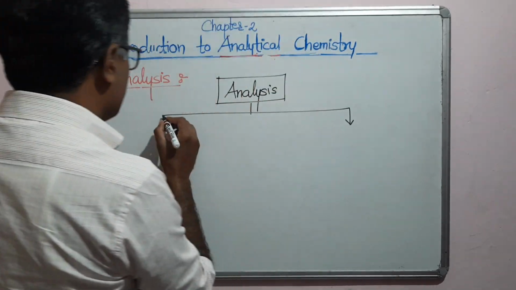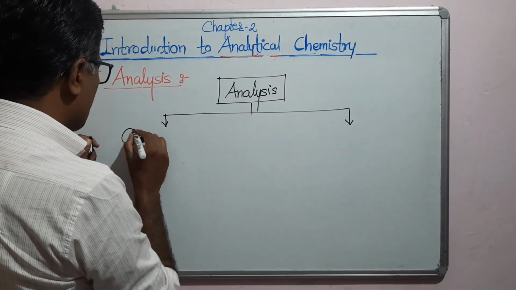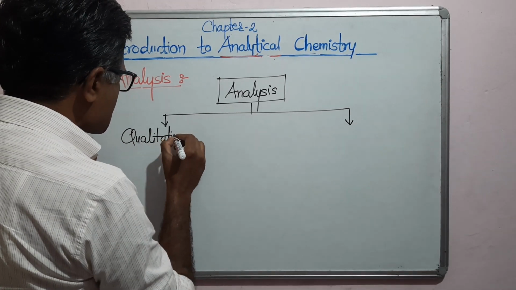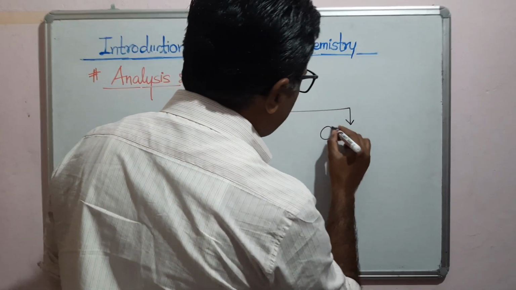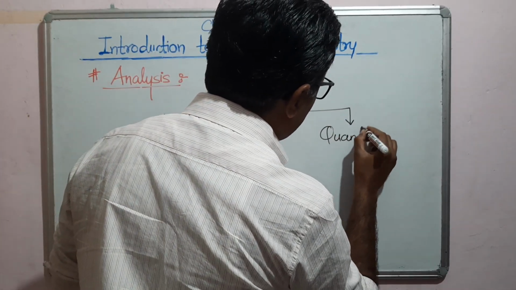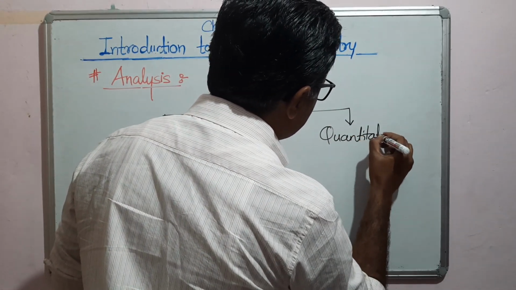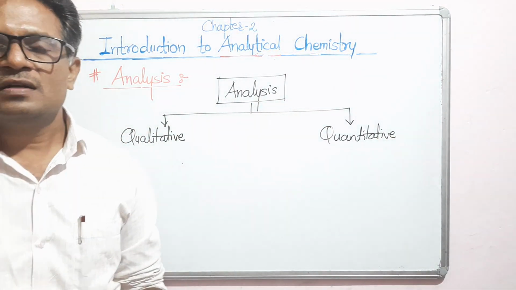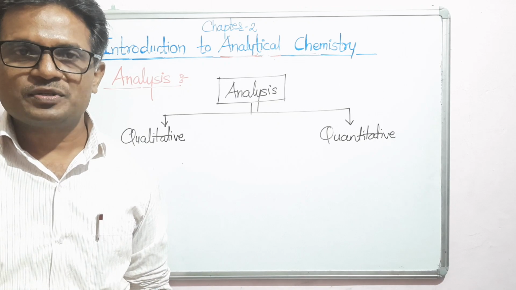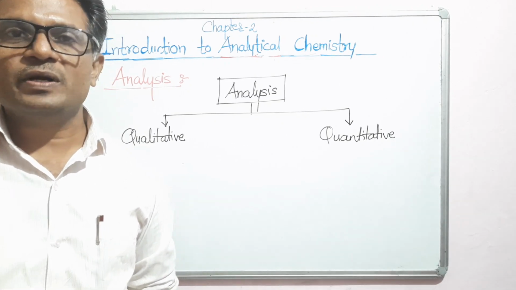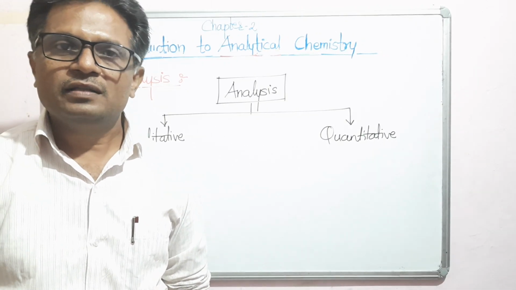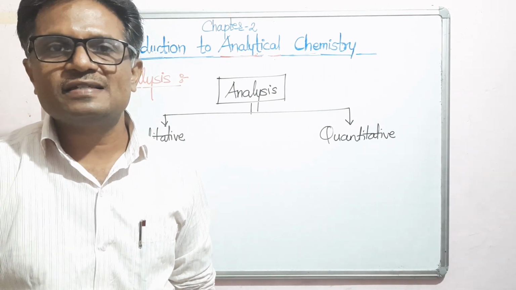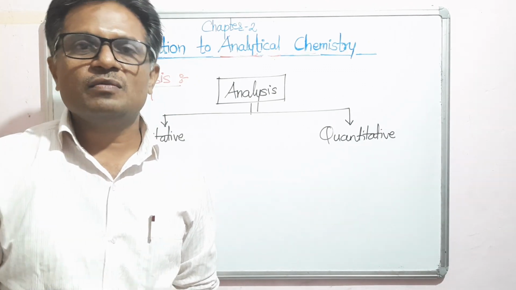The first type is the qualitative analysis, and the second way is the quantitative analysis. Now, in qualitative analysis, you are just identifying the substance. Means if they provide you any chemical sample, then you will detect the presence or absence of elements in the given sample.